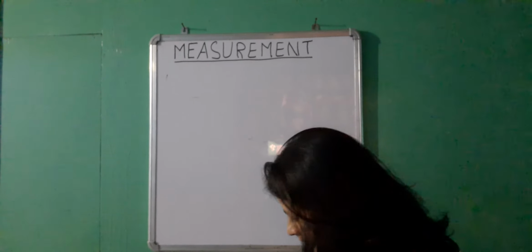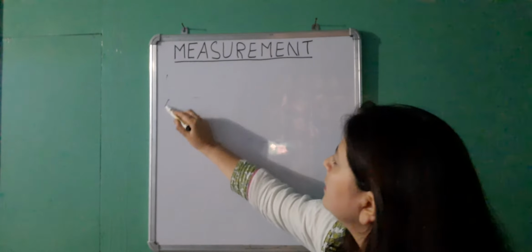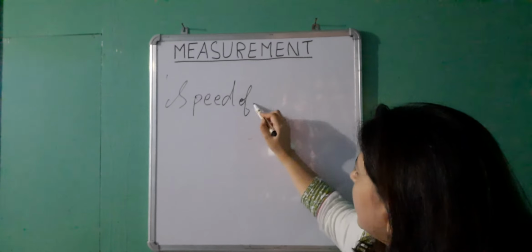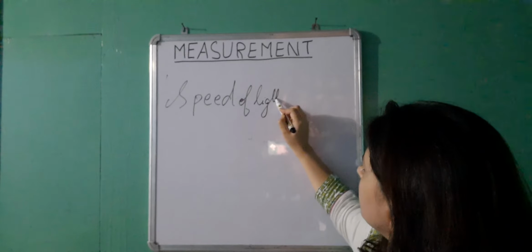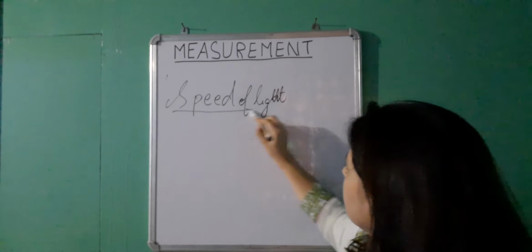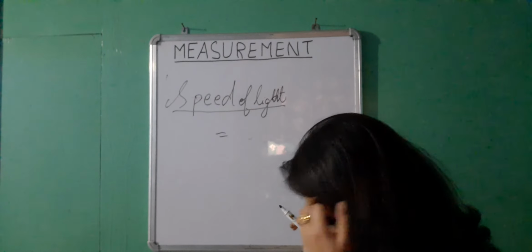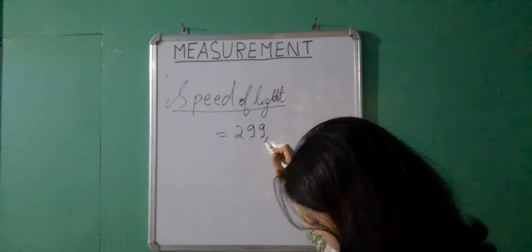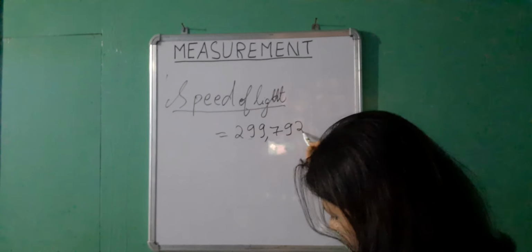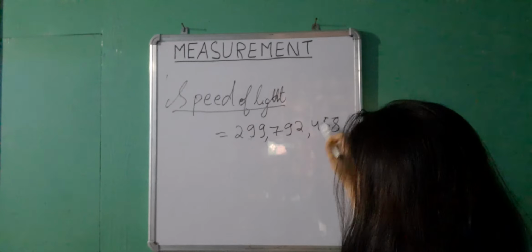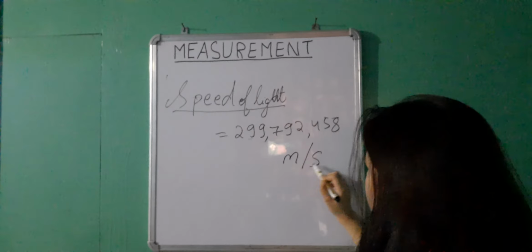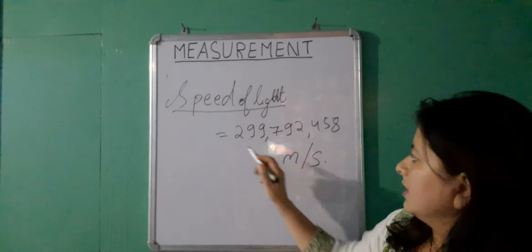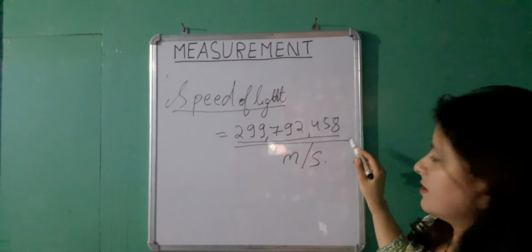Okay, now we will go by a known fact that the speed of light is equal to 299,792,458 meter per second. That means in 1 second light is going to travel these many meters.